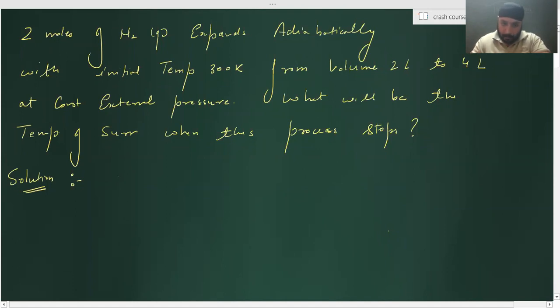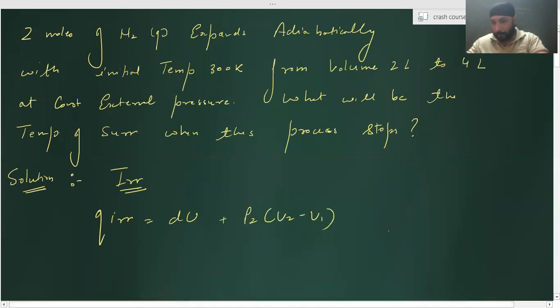No, sir, as external pressure is constant. Shall I say that it is an irreversible process? Shall I say that Q irreversible will be equal to dU plus P2 into V2 minus V1? Any doubt?